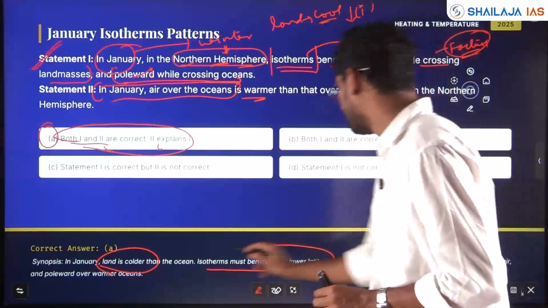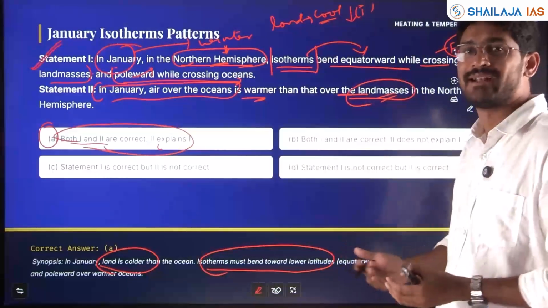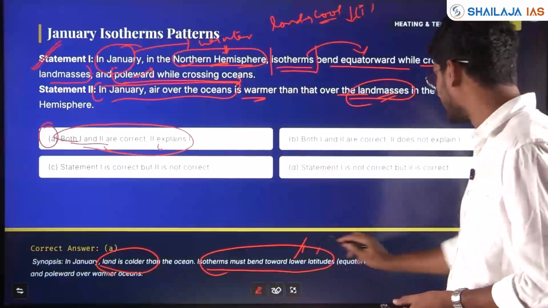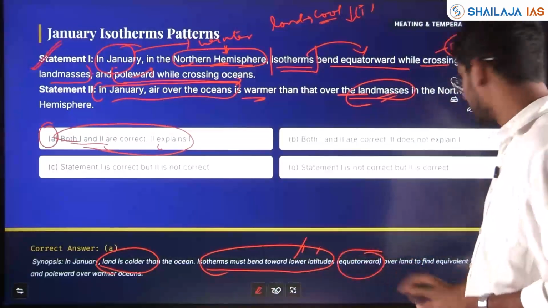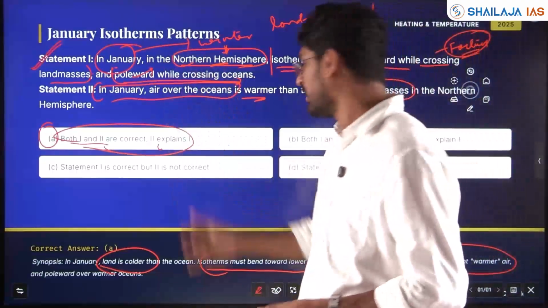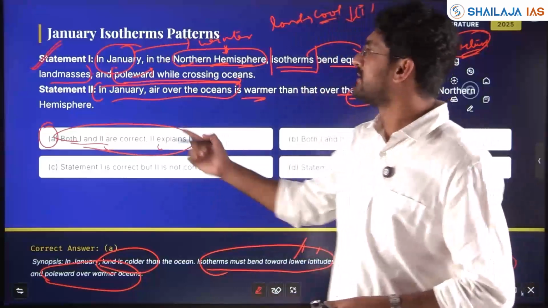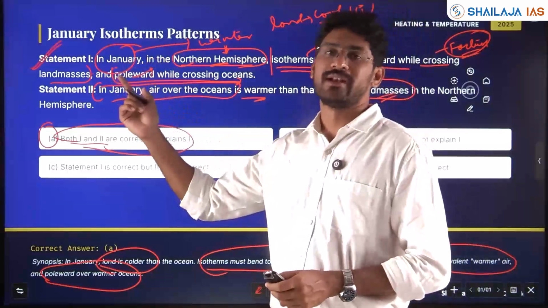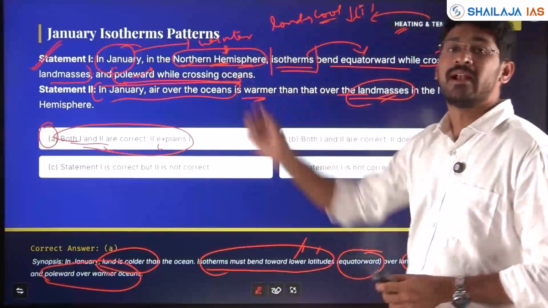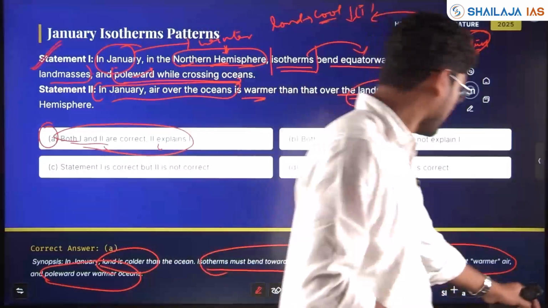The isotherm must bend towards lower latitudes with similar temperature, because land is there, towards the equator. To find warmer air, they have to go over the ocean, poleward. So statement 2 explains statement 1 here. Understood? This concept of heating and temperature linked with isotherms and isobars becomes important.